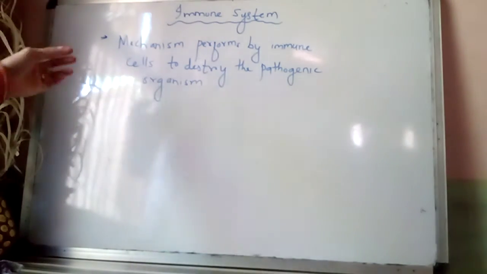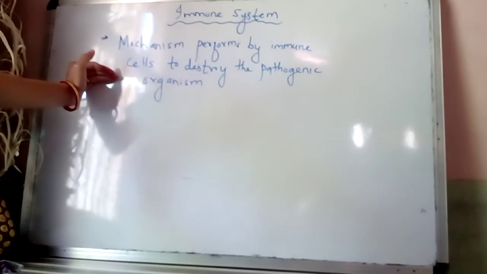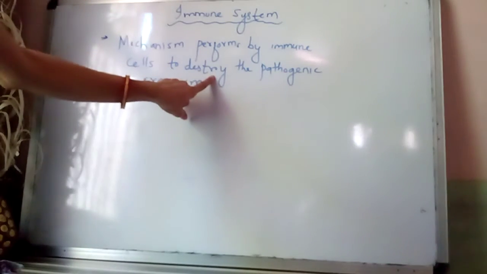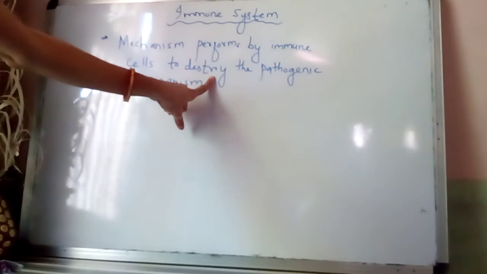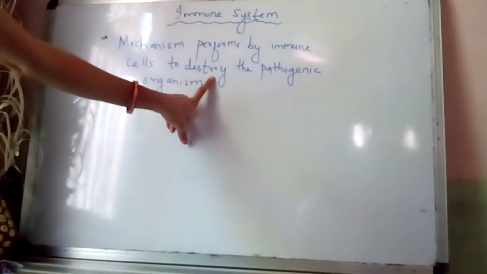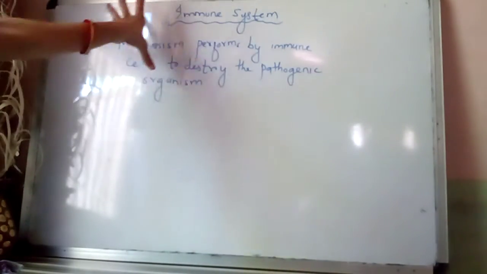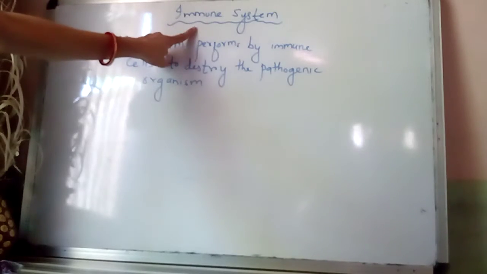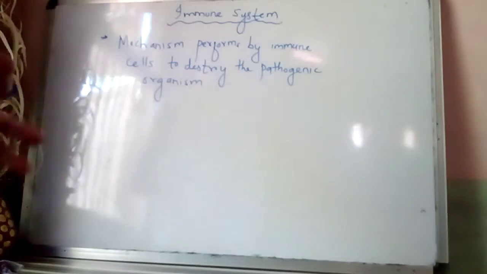The whole mechanism involved in the recognition of a pathogen and in destroying that particular pathogen so that it does not create any kind of disease in our body, the whole mechanism which performs this process is known as the immune system, and in Hindi it is known as rog pratirodhak kshamta.